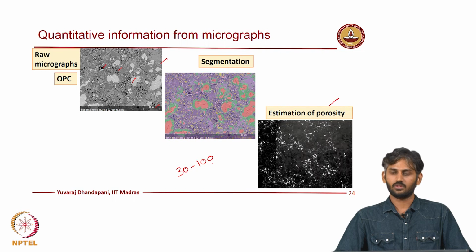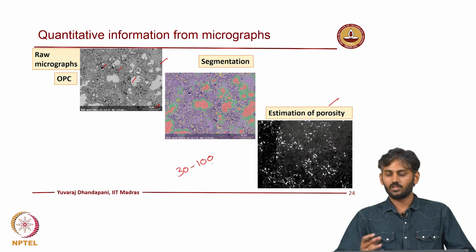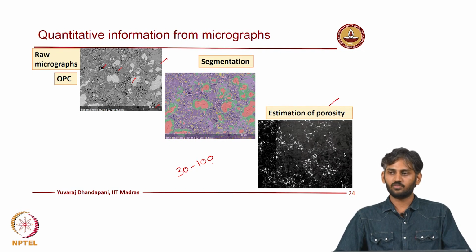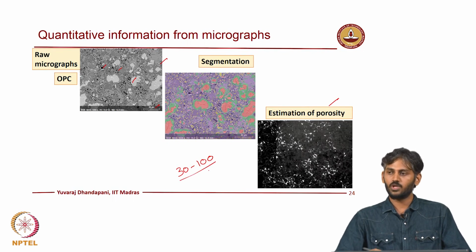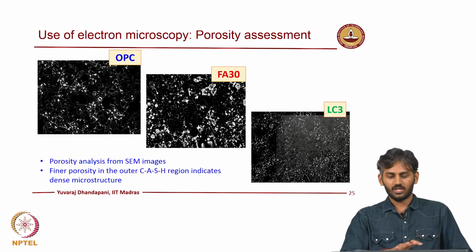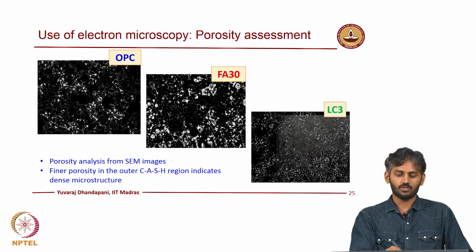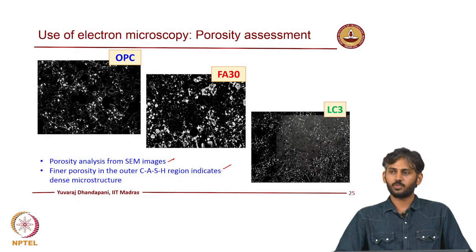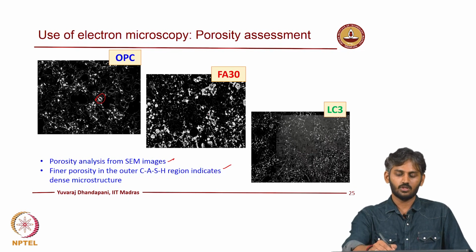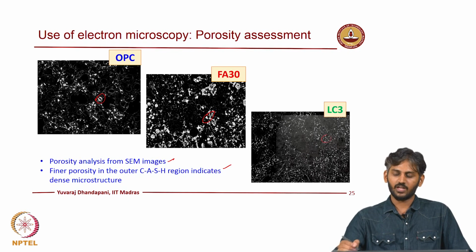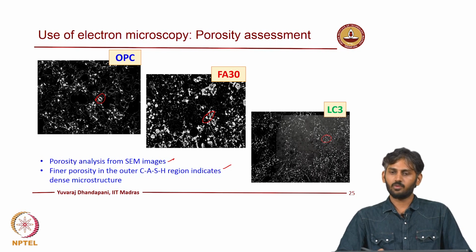So, when you want to come up with a porosity assessment with micrographs, making sure it is representative of the system is very critical. You need a sufficiently large number of images to process. Here I am just giving a typical presentation of the kind of porosity present in different binders. You can see a large amount of these white spaces here, and here a lot of fine grained porosity because of the packing.